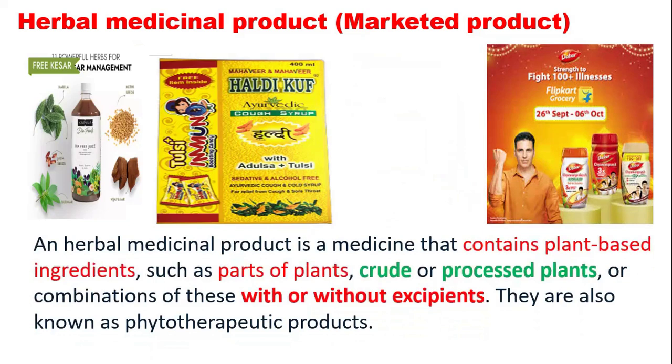The herbal medicinal product is a medicine that contains plant-based ingredients such as the parts of the plants, or the crude or the processed parts, or a combination of these parts. For example, haldi cup is there. In case of the haldi cup, there is haldi, that is turmeric, adusa, tulsi. Likewise, the ingredients are utilized. Kapiva is also there. Near about 7 to 8 drugs are utilized. So they are used either alone or in a combination.